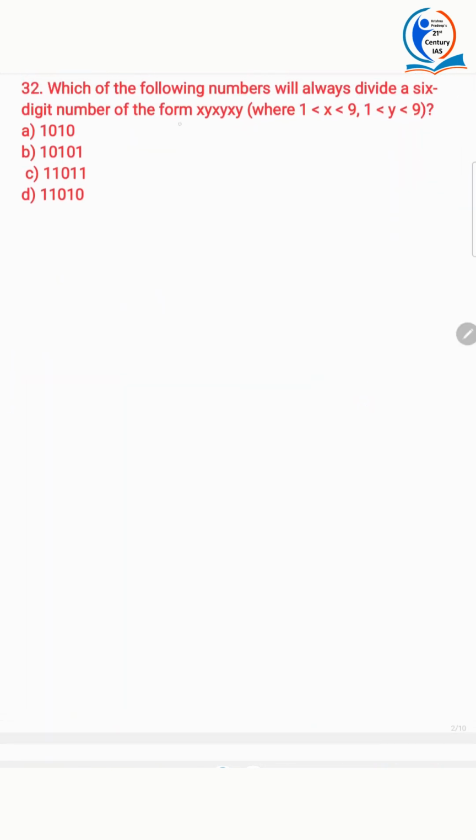Which one of the following numbers will always divide a 6-digit number of the form XYXYXY? Okay. So one method is following the above said method, that is, writing this one in the form of a into x plus so on. The other one is through common sense.